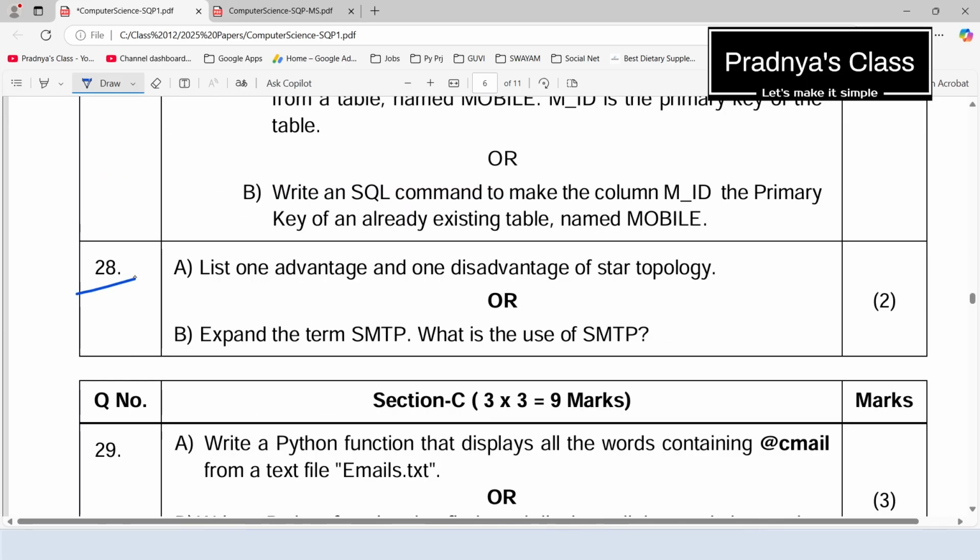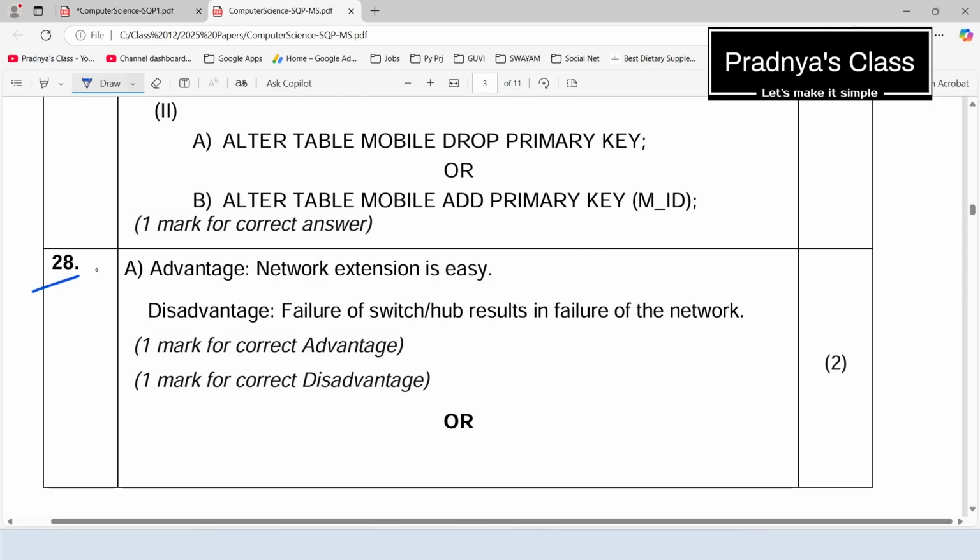This is a 2 mark question. List 1 advantage and 1 disadvantage of star topology. There is an OR part 2. Expand the term SMTP. What is the use of SMTP? I am showing the answer from the marking scheme. Don't mind. We know what is star topology.